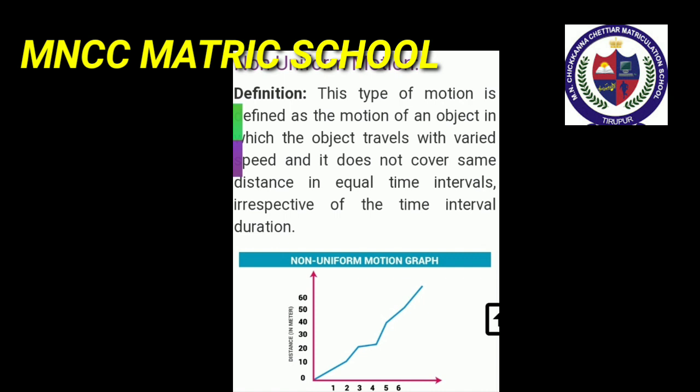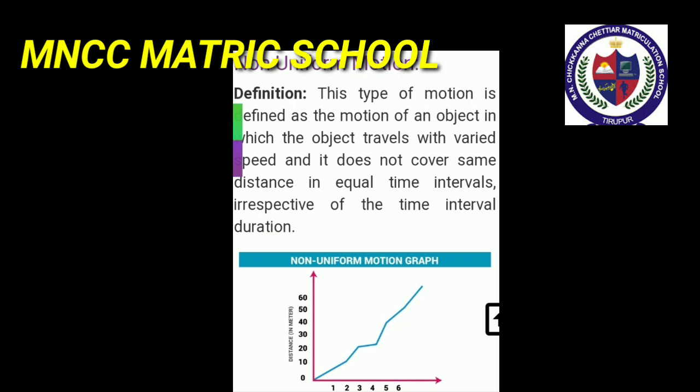Now, we can learn about non-uniform motion. An object is said to be in non-uniform motion if it covers unequal distance in equal interval of time. For example, now consider a bus starting from one stop.